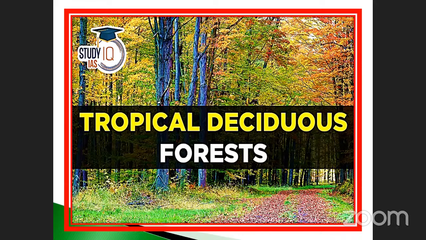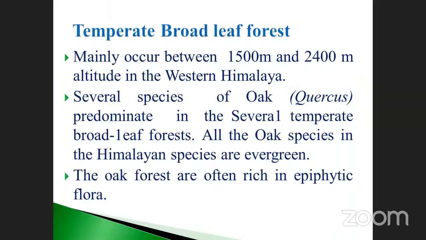And also temperate broad leaves. See that broad leaf. Okay, my dear. Mainly occur between 1,500 meters to 2,400 meters altitude in the Western Himalayas.